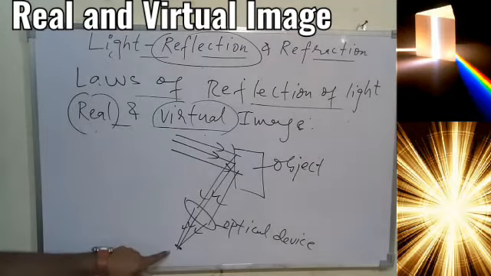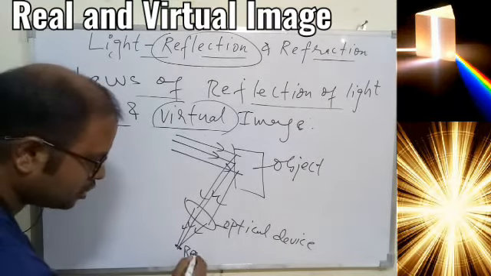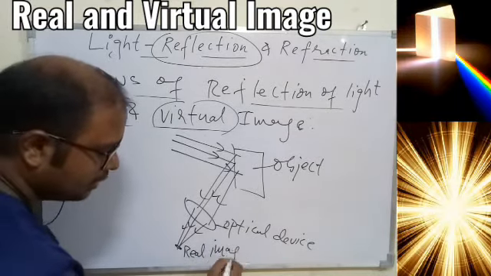The point where the rays of light meet together is the point where the image is formed, and this image is called a real image.